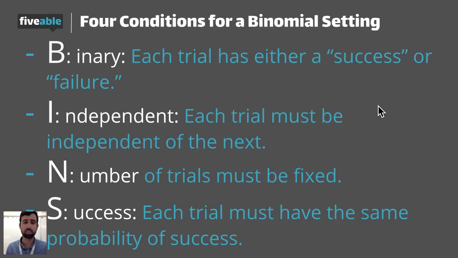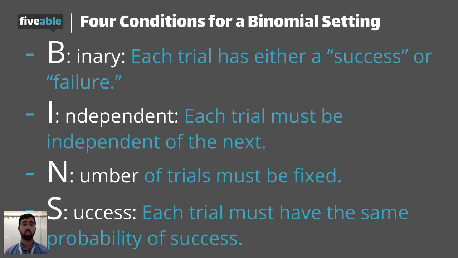So, BINS. What exactly is BINS? BINS is a way that we can tell if something is a binomial setting. So, four easy letters to help us with a binomial setting. The first one is B: is it binary? Each trial needs to have a success or a failure. For example, in our coin flip that we talked about earlier, a success would be getting a heads. Failure would be getting a tails. So binary. Next one, independent.